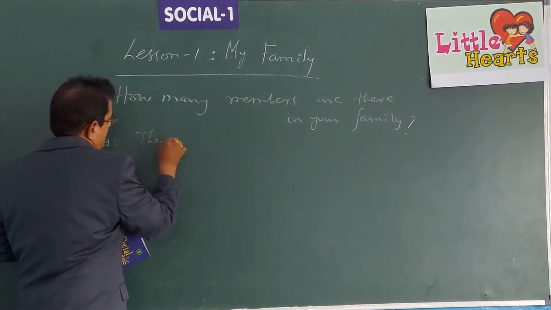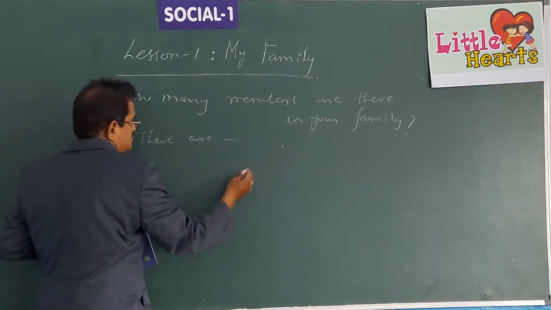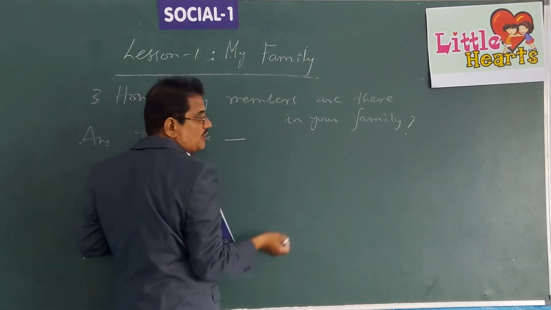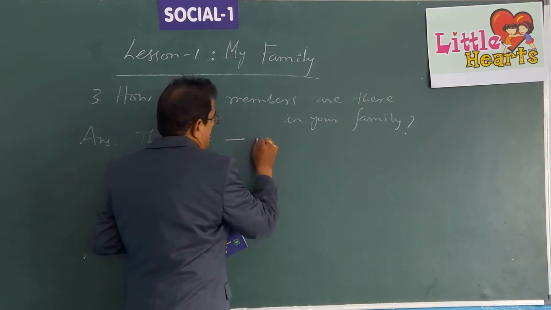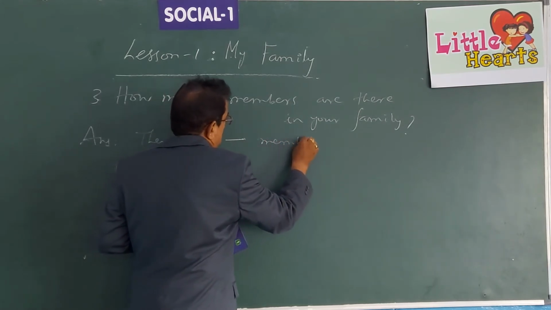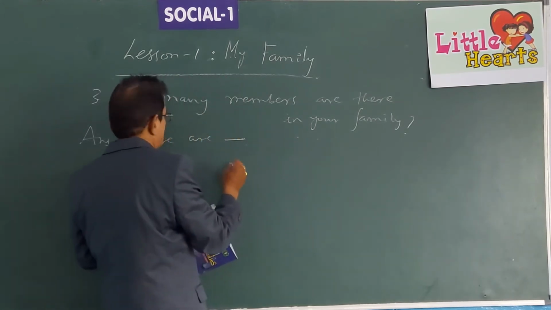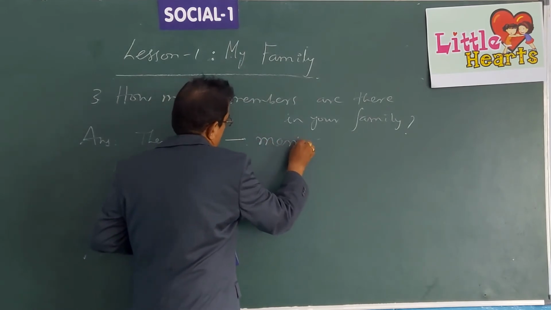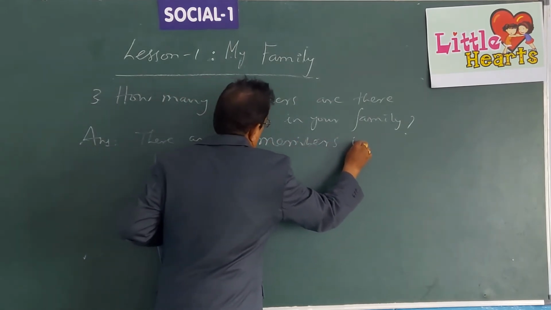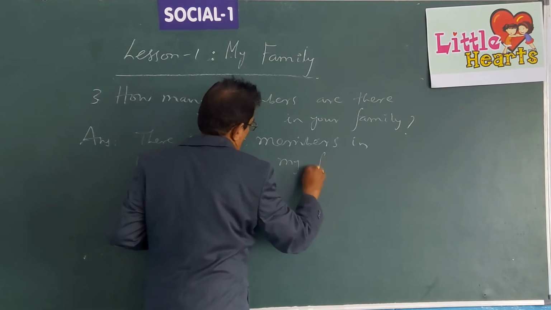There are dash members in my family. How many members we don't know. You have to count your family members and write.